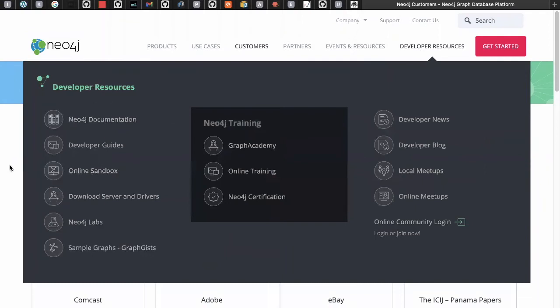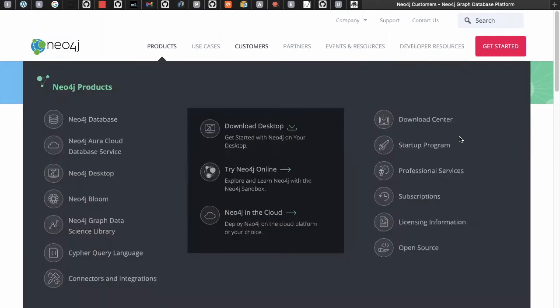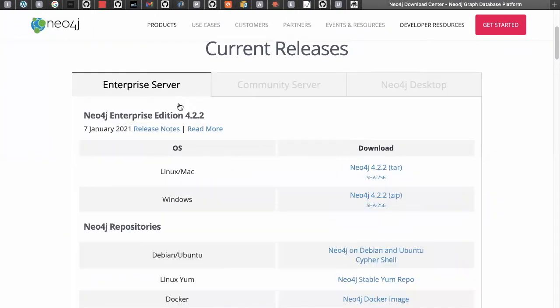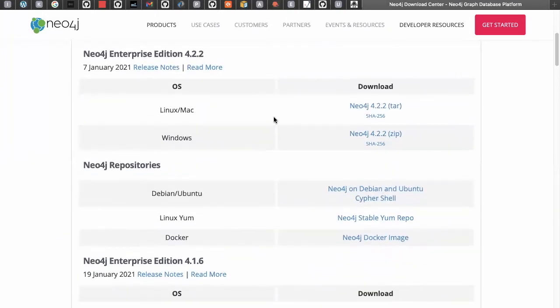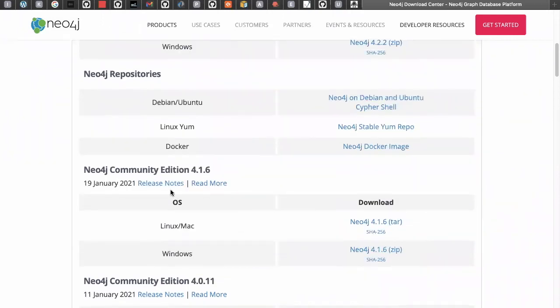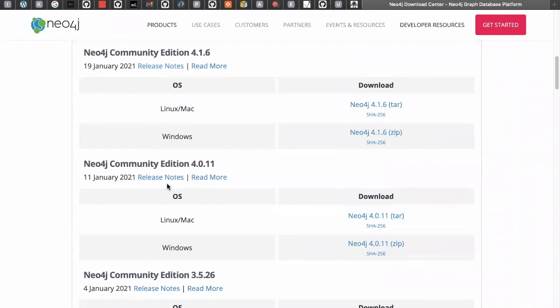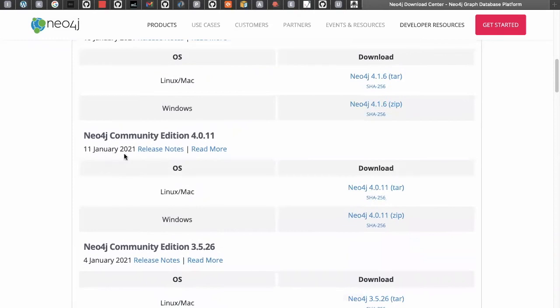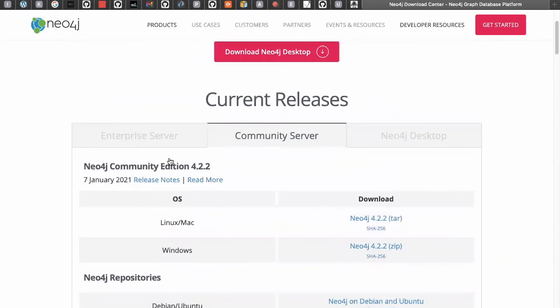We need it. But how do you download the Neo4j database? You can go to these products and click on the Download Center. In the Download Center, you will see three options: the Enterprise Server, the Community Server, and the Neo4j Desktop. Don't download the Enterprise Server on your local computer. It's not recommended. Go and download the Community Server. There are many versions here. The future version is also there, but don't download the future version. It's your wish if you want to experiment with anything.